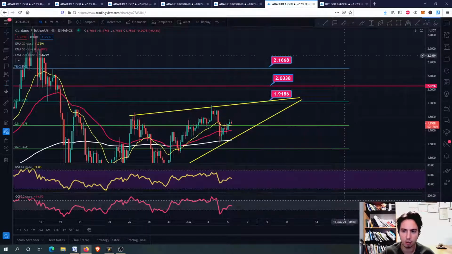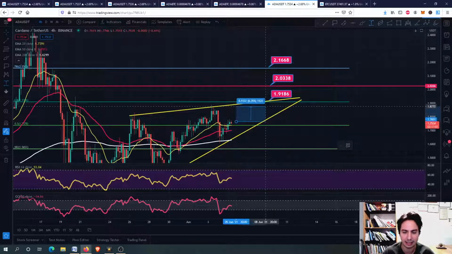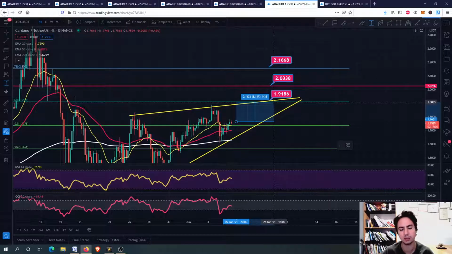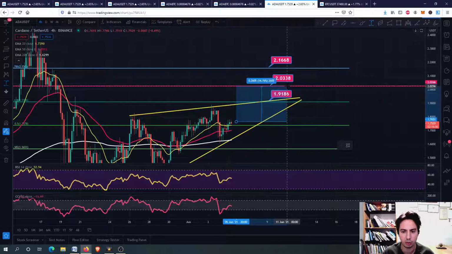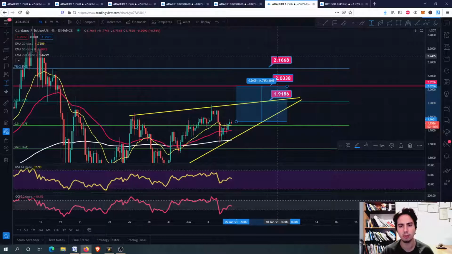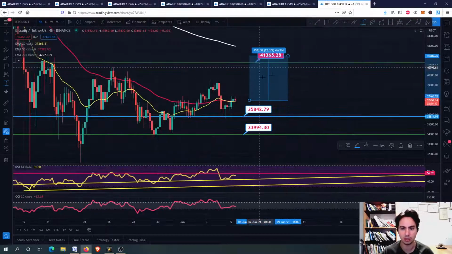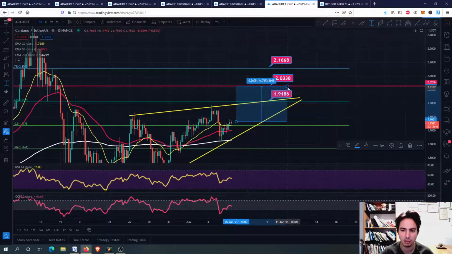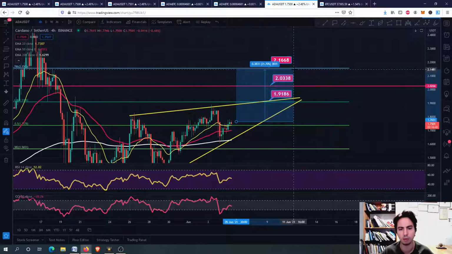So for now, what ADA needs is around 8%. We will be surely going there if we get there. The point is, can we get to 2.03? For sure. If ADA keeps outperforming Bitcoin, then the percentage that ADA will move upwards will be more than Bitcoin. So 12% will be nothing, 40% actually might be nothing, guys, and we might go even further above to 20%.